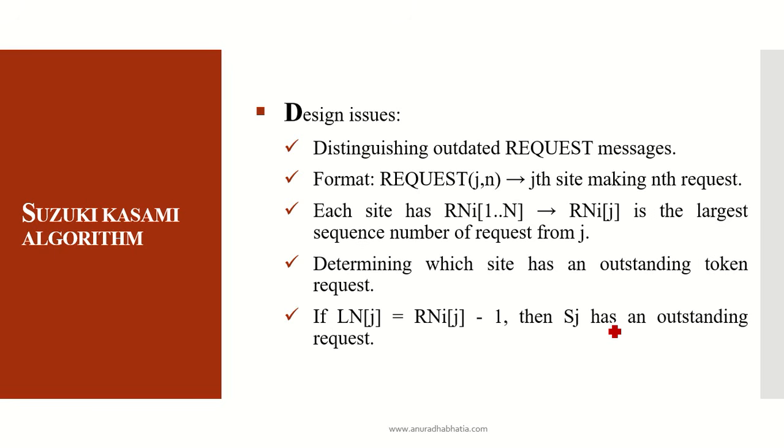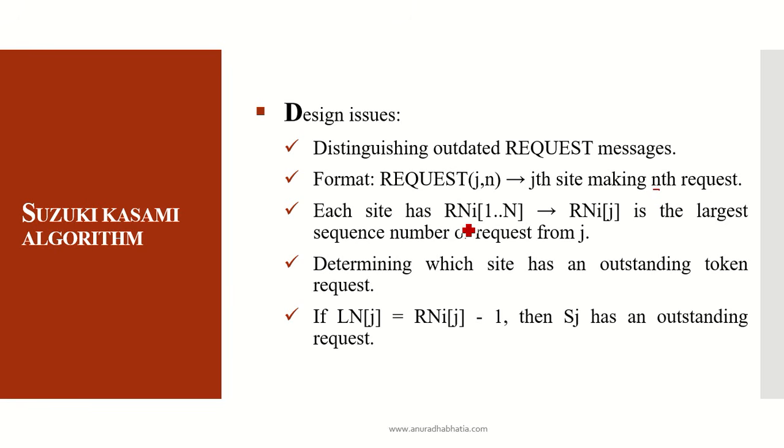A few design issues come with the Suzuki-Kasami algorithm. One is distinguishing the outdated request message. It can happen that one process had requested the token, but it took a little longer for the current process to release it, so it may lead to a deadlock. The request format is request j of n, where the jth site is making the request for the nth time. That is the number at which it will be making the request for a particular token from the site it is held by.